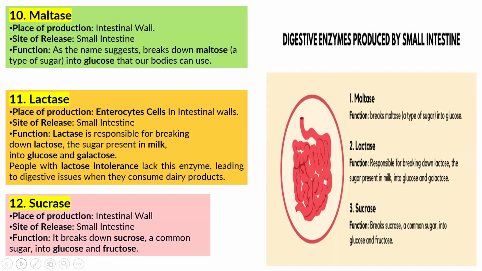Lactase is secreted by enterocyte cells in the intestinal wall. I'm going to explain the enterocyte cell again in the next slide. Enterocyte cells of the intestinal wall secrete lactase, released into the small intestine, and it is responsible for breaking down lactose, the sugar present in the milk you consume, into glucose and galactose. So it is a disaccharide. Lactose is divided into glucose and galactose with the help of lactase.